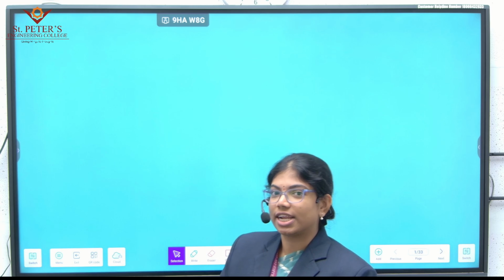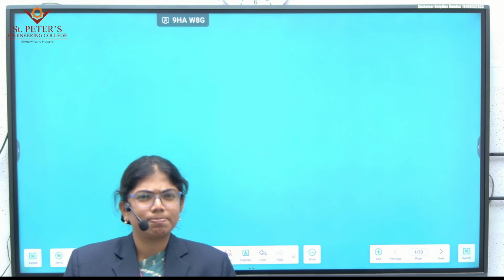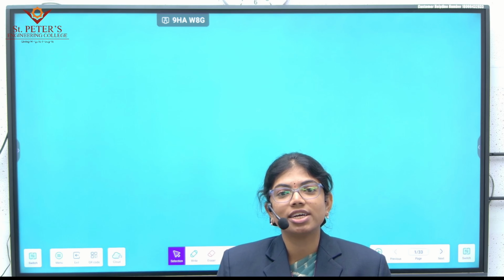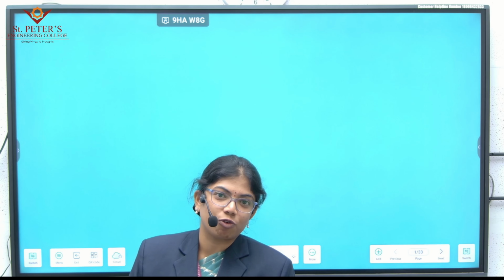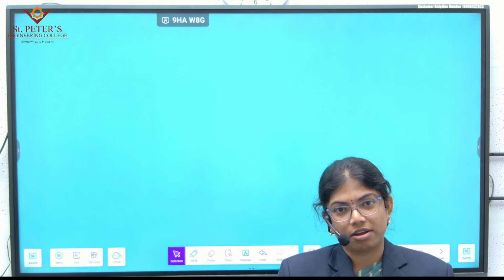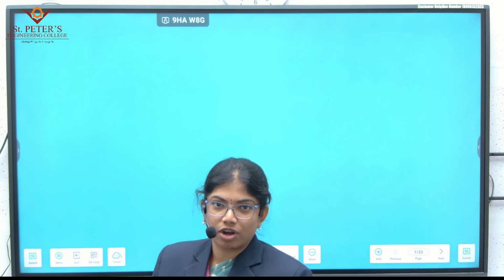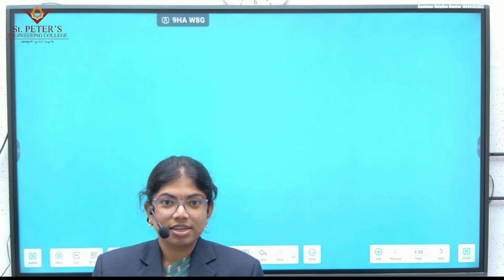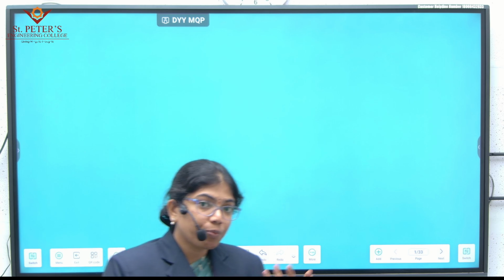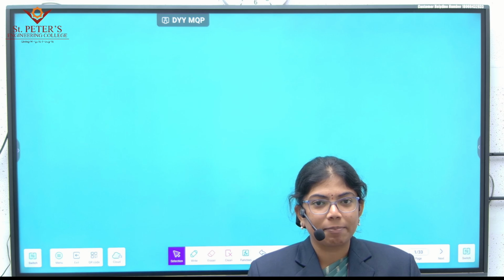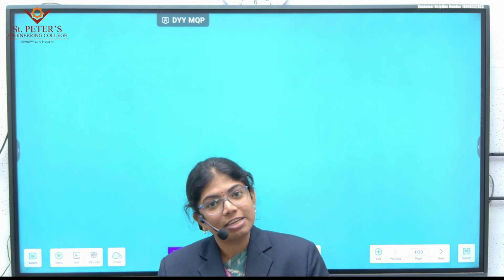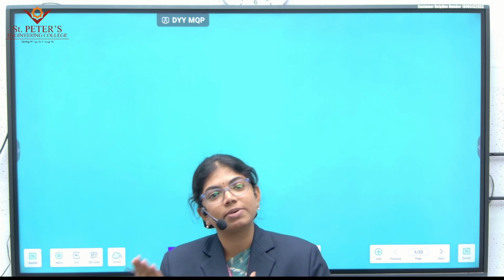So what is an oscillator? We have seen oscillators, like the pendulum, in our day-to-day life, in physics and all. An oscillator is an electronic circuit that will generate a waveform that does not require any input signal. Now, an amplifier is an electronic circuit that generates a strong waveform when you give a weak waveform as an input. The difference between oscillator and amplifier is that an oscillator does not take an input signal, whereas an amplifier takes the input signal.